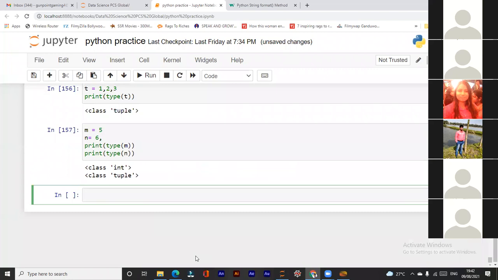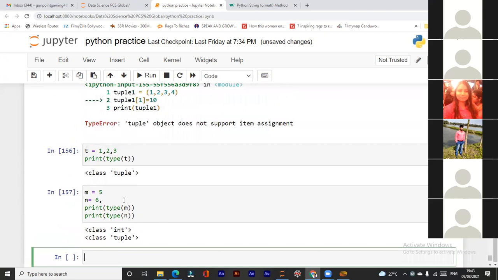Sir, but in case of list also, the values are separated by comma only. Then why is it becoming a tuple only? Because a list we cannot write without the square brackets, right? Square brackets, yes. Oh, acha, acha, yes. There it is mandatory to use square brackets to make that a list. Parentheses for tuple. Here parentheses are optional. You can use them, but if you don't want, then it's okay.